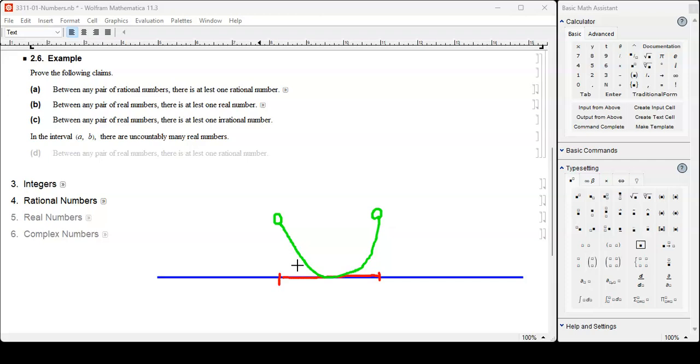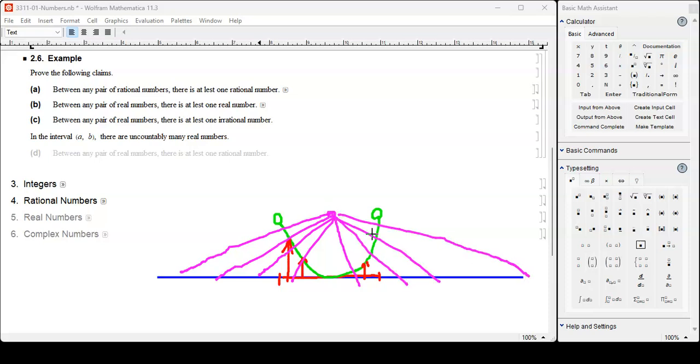I wanted to draw a sectional circle. Anyway, you can have a one-to-one correspondence, you see. Each point goes like this, goes up. So green and red, we have a one-to-one correspondence. And then from the center of this half circle, we can project like this, for all points on the line.